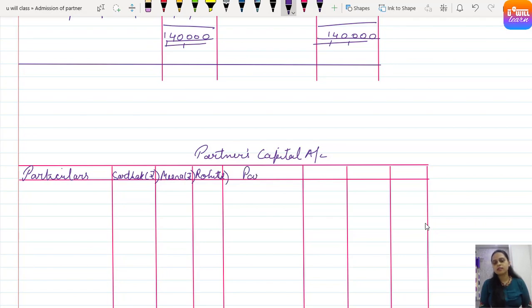So particulars, Sarthak amount, and we have Meera and Rohit. Clear everyone? Understood? Come on.